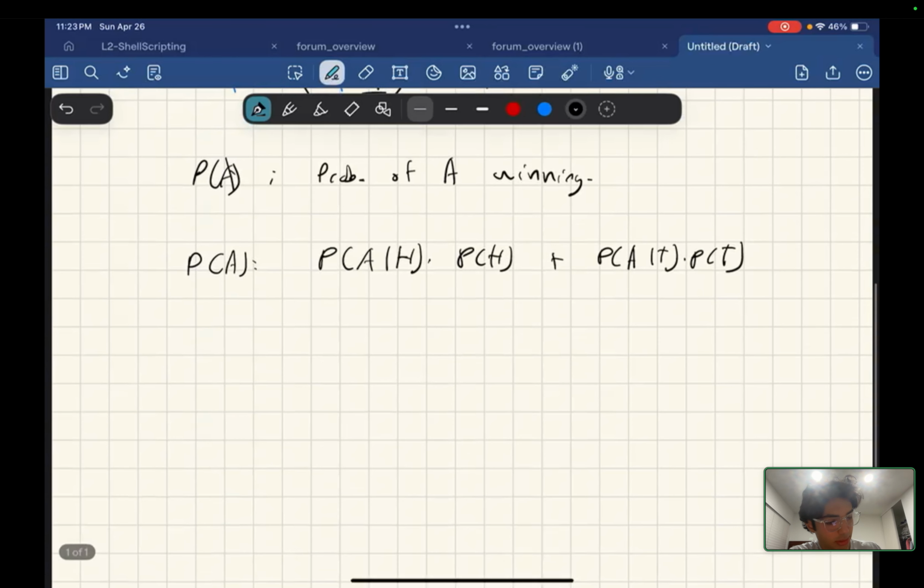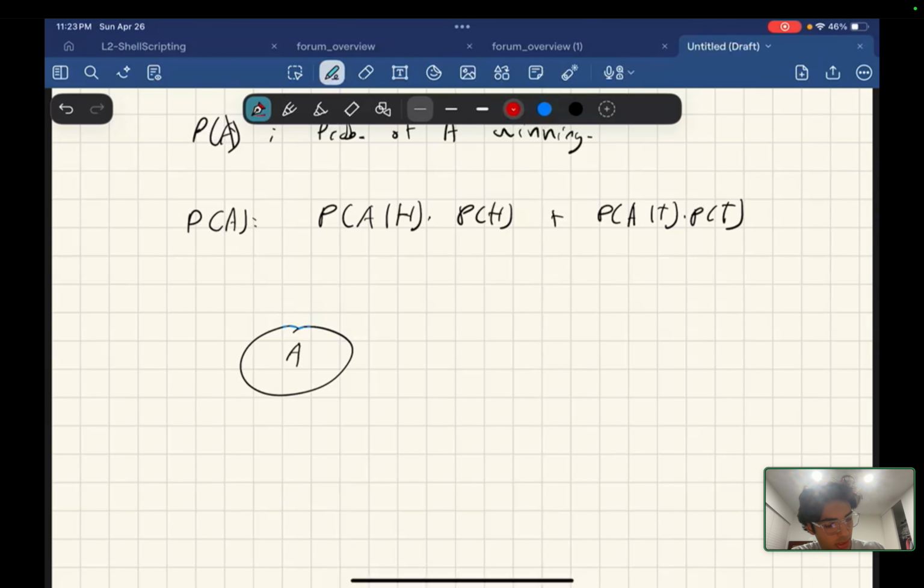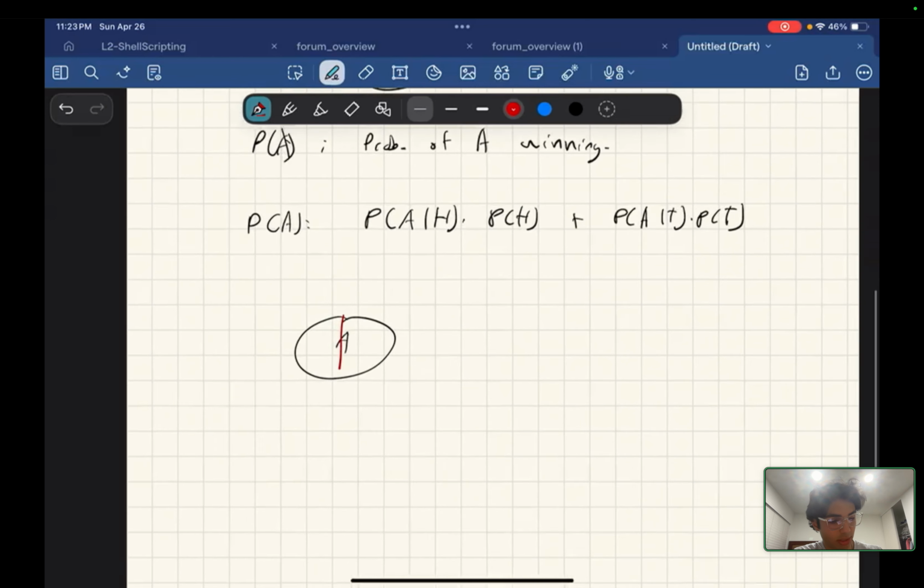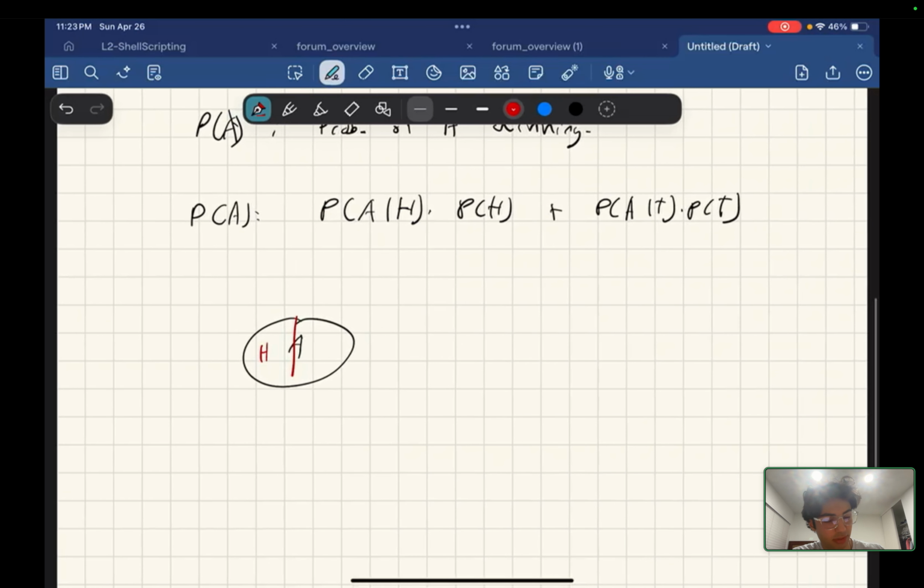So we partitioned A into A winning given the first flip is heads and A winning given the first flip is tails, and we combine them to get A by itself again. By doing so, we can more easily find the probability of A because we've given ourselves easier subproblems rather than one large problem. Okay, cool.